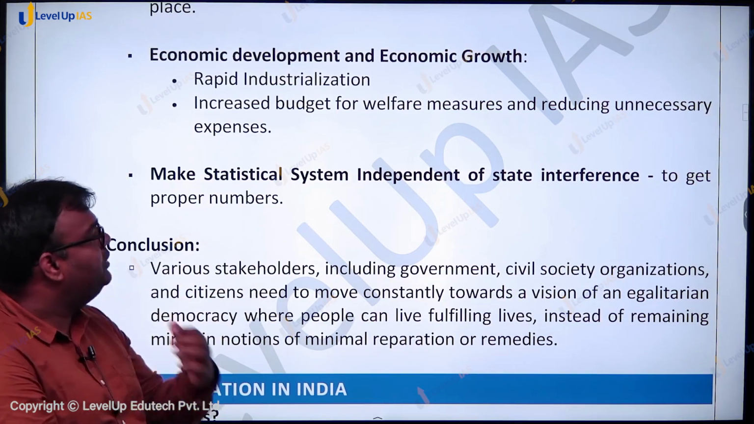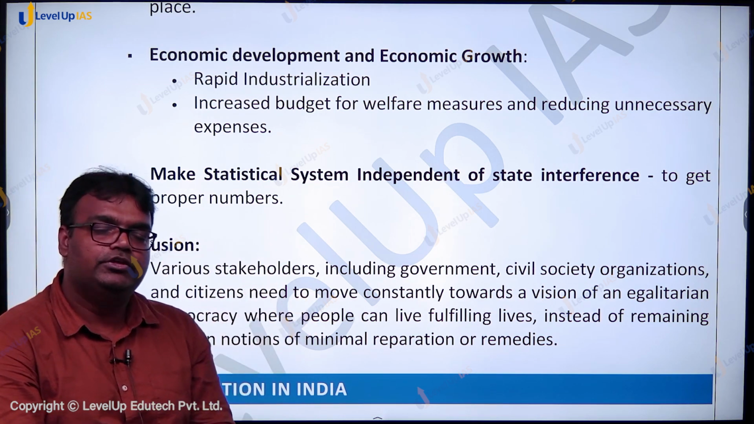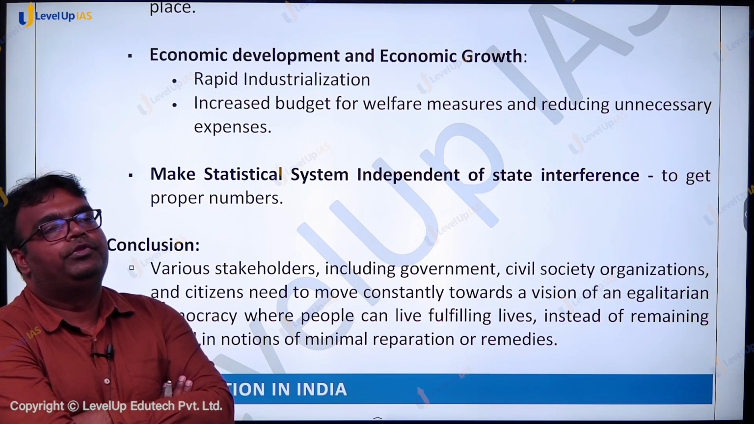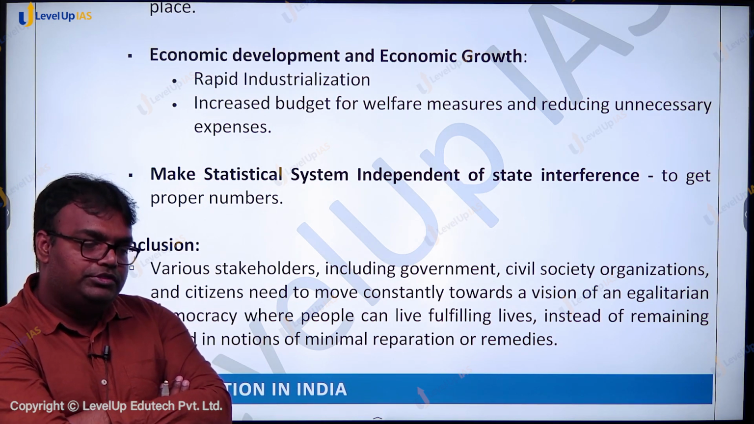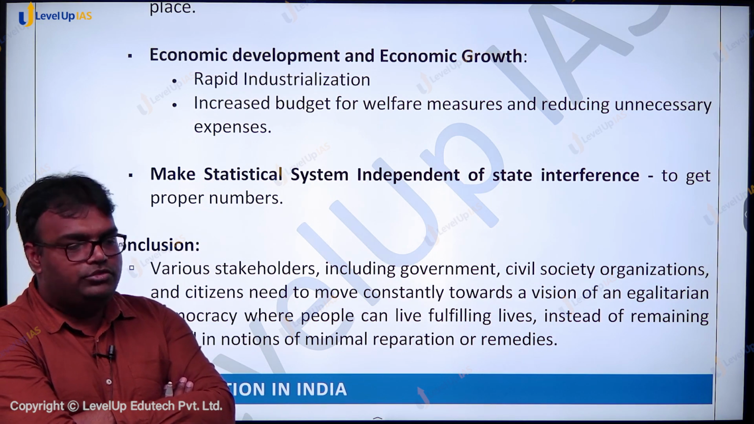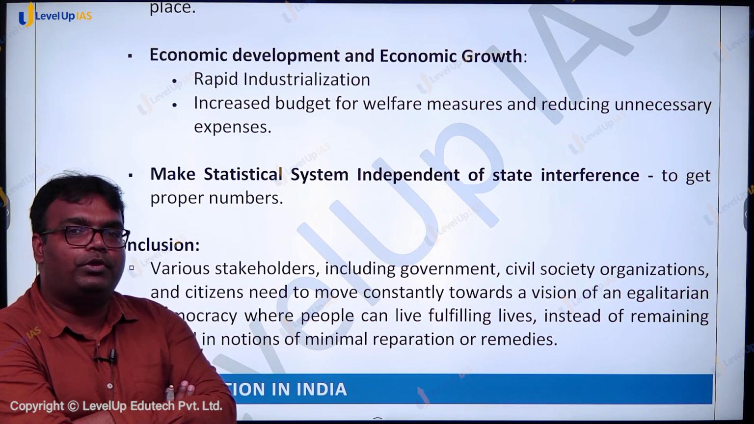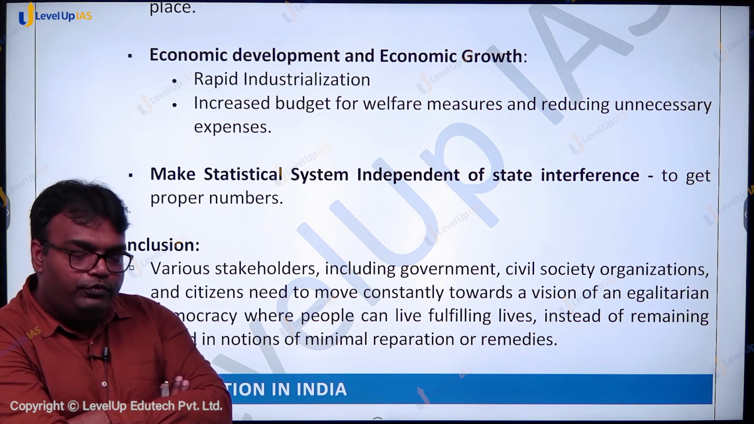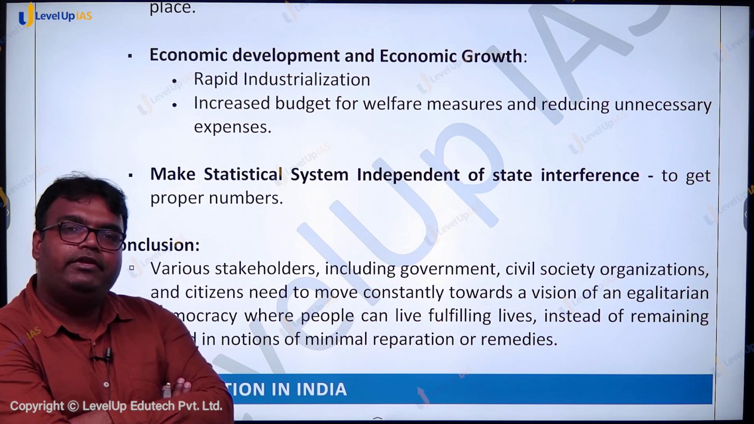Then one thing that is also needed is a statistical system independent of state interference. Recently, a lot of criticism has come regarding the data published by governments. It is argued that because the Ministry of Statistics and Planning is under government control, there may be a conflict of interest and they are not able to convey the data properly. In the absence of proper data, the fight against poverty gets hampered. So one of the key things that will help our fight against hunger and poverty is having proper data.